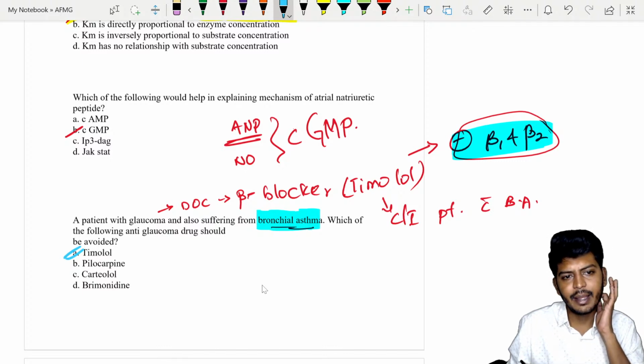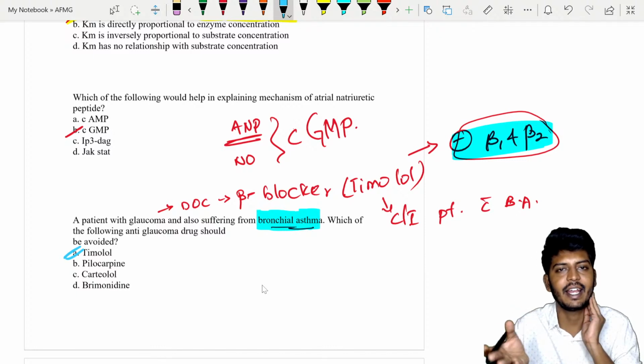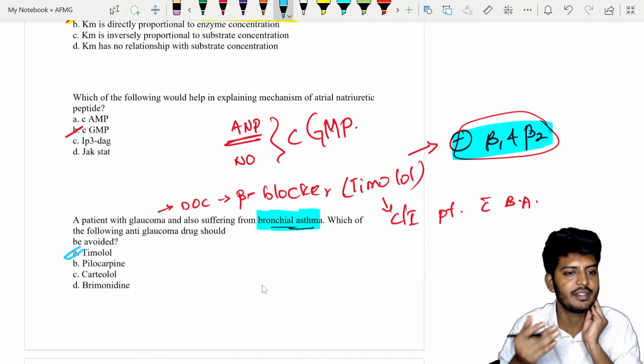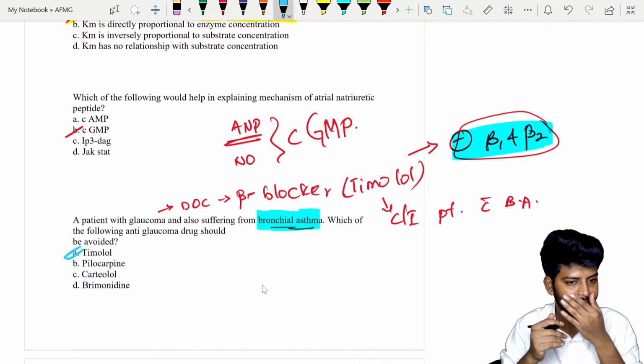No, this is not cAMP, because the secondary messenger for ANP is cGMP. Okay, so that is a fact-based thing.